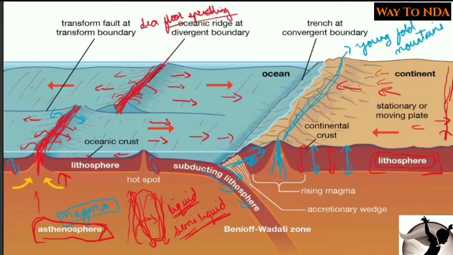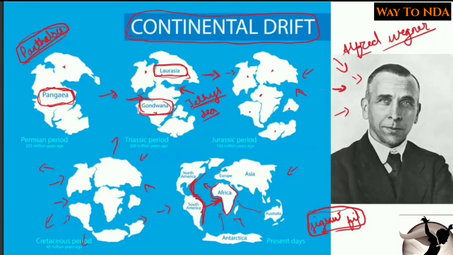As we know, we had a single continent that was called Pangaea by Alfred Wegener, and there were some cracks on this plate due to the convection currents going on below it in the asthenosphere.